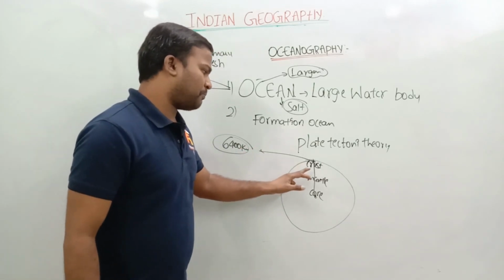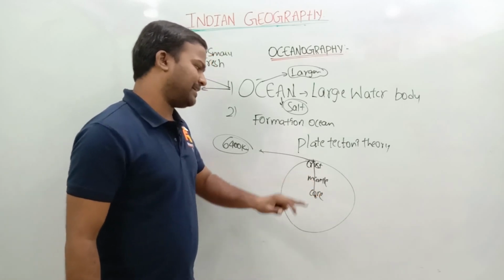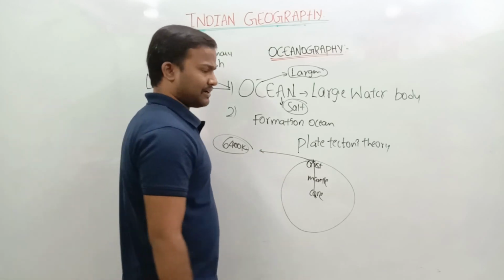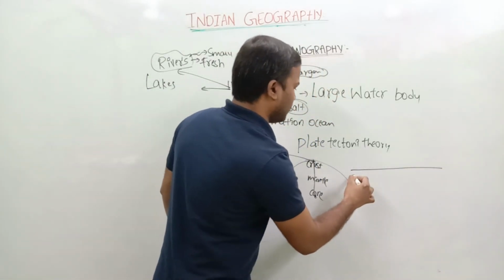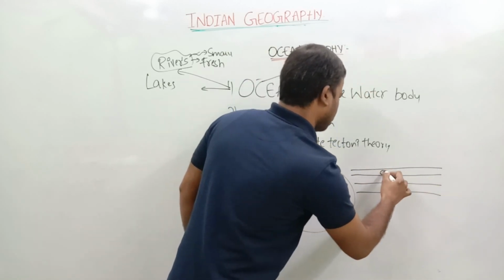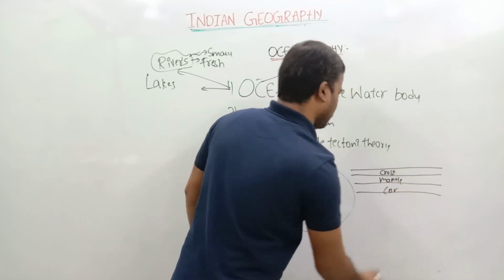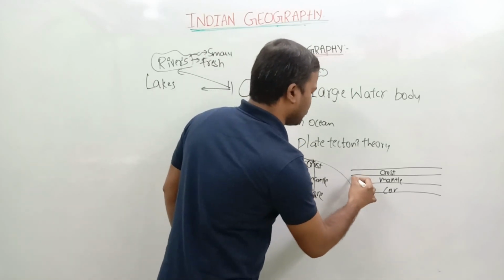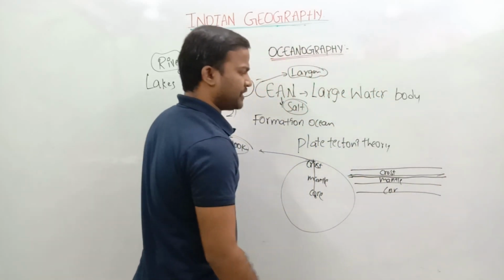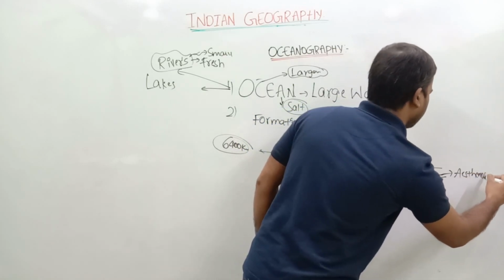The upper layer is called the crust, below the crust is the mantle, and below the mantle is the core. I will draw a line diagram here, so please concentrate. Crust, mantle, then core. Between the crust and mantle, a thin layer is located. The layer between the crust and mantle is called the asthenosphere. The asthenosphere is very, very important.